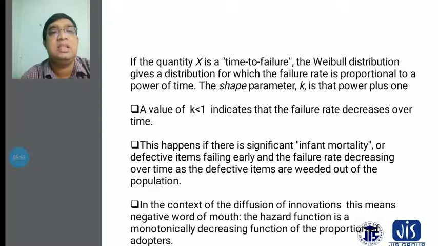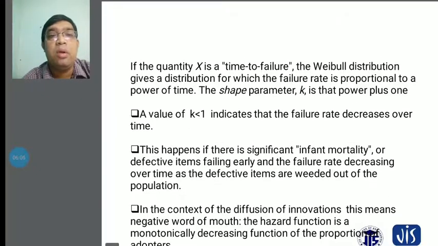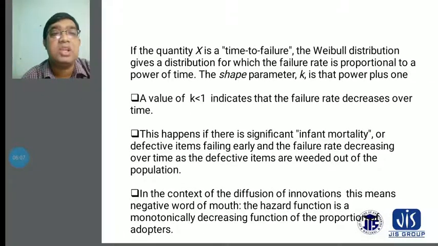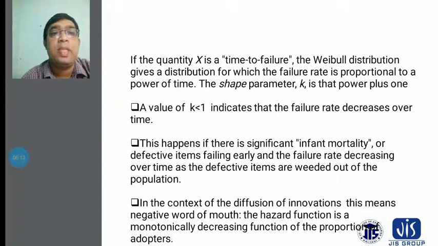Another thing, in the context of the diffusion of innovations, this means negative word of mouth will come, like the hazard function is a monotonically decreasing function of the proportion of adopters. Basically, negative words will come by mouth during the infant mortality, and also defective products will be produced during this system. Then the hazard function will also be a monotonically decreasing function of the proportion of adopters.